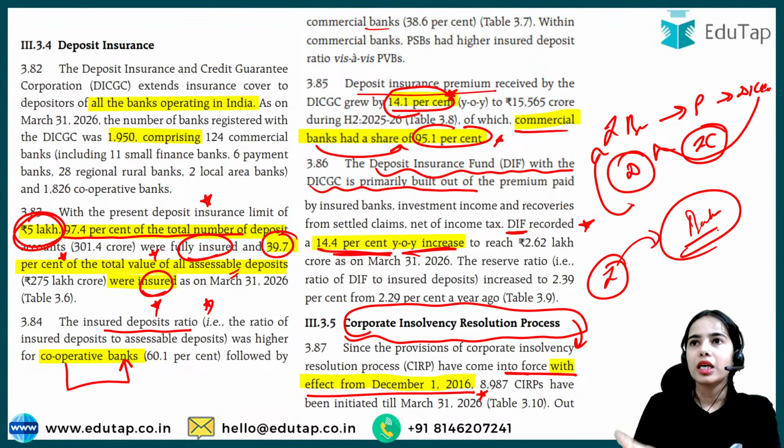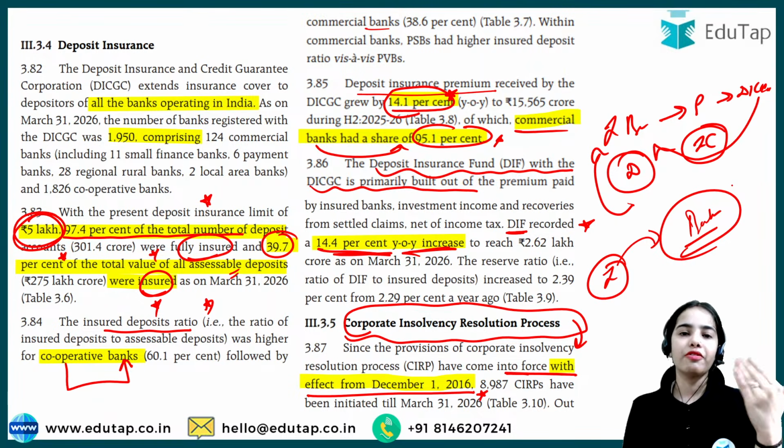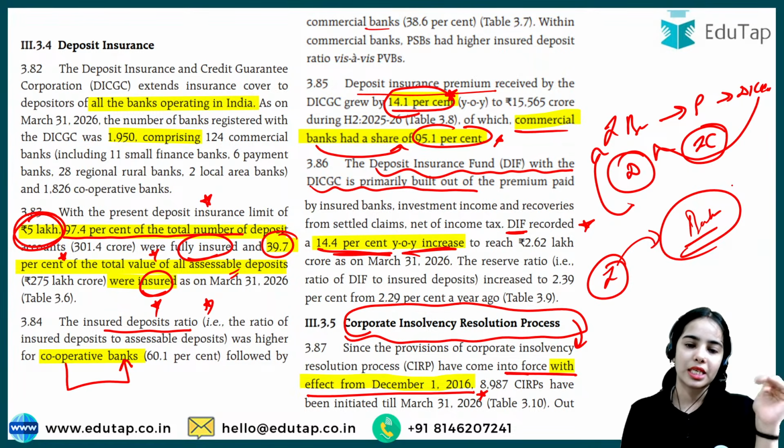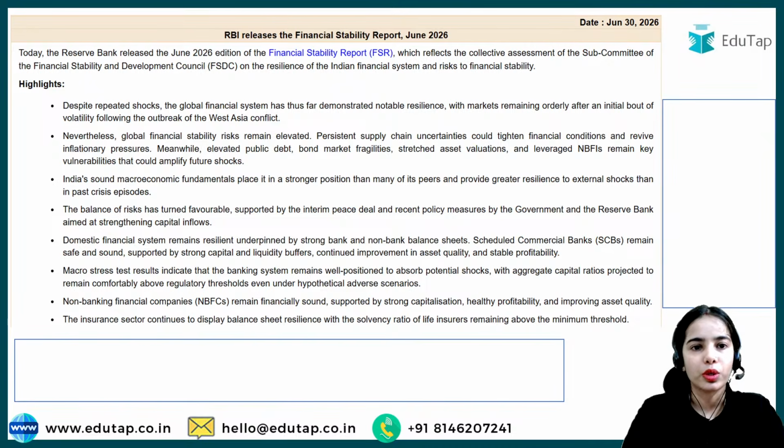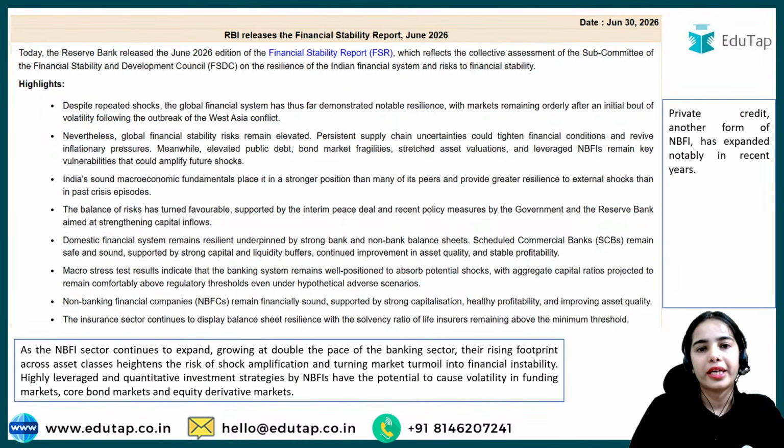That means either the liquidation of assets will happen, or the revival, the resolution process, can be seen. So the provisions of the corporate insolvency resolution process have come into force with effect from December 1, 2016. That's it.